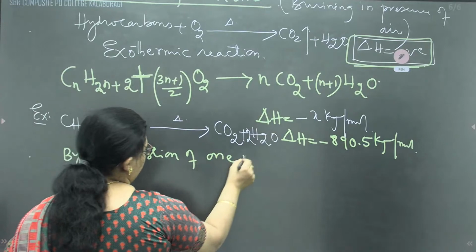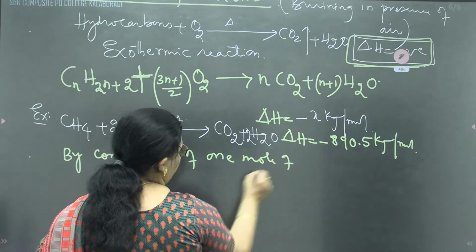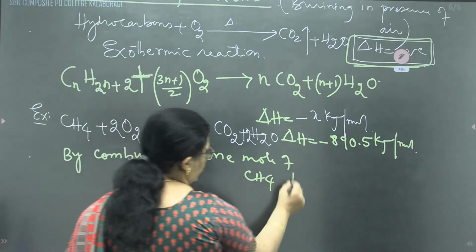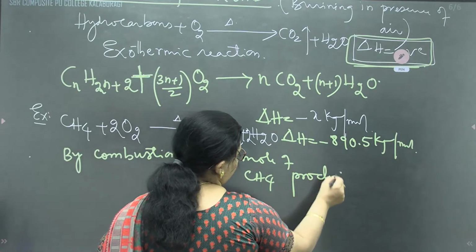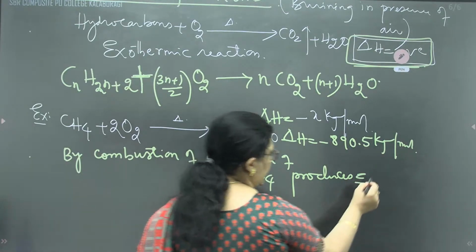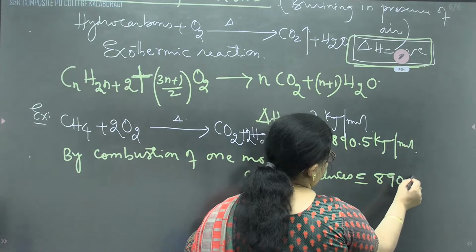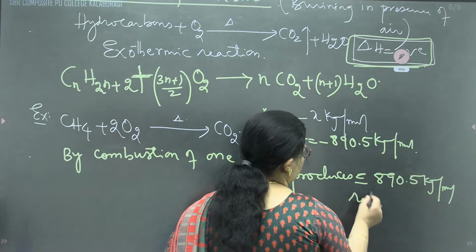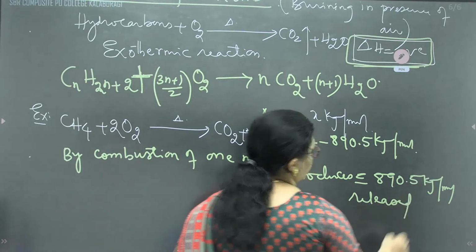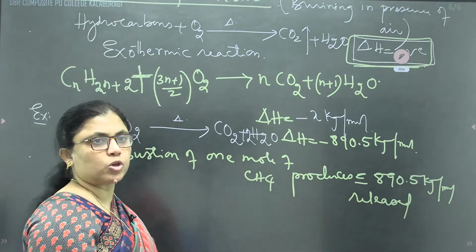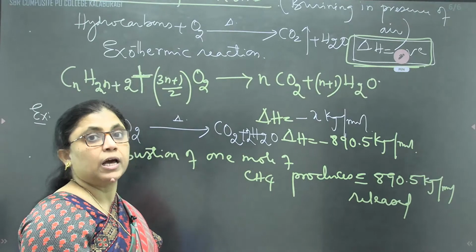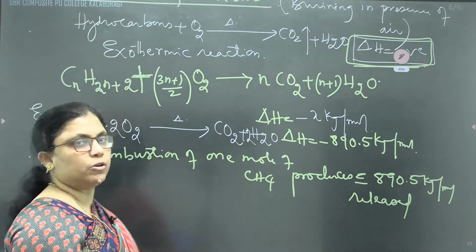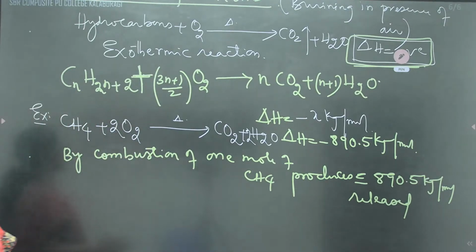It means that by the combustion of 1 mole of methane, how much heat energy is going to be released? 890.5 kilojoule per mole of heat energy is released. Released is nothing but this much heat energy is liberated, and that energy can be used for different purposes.